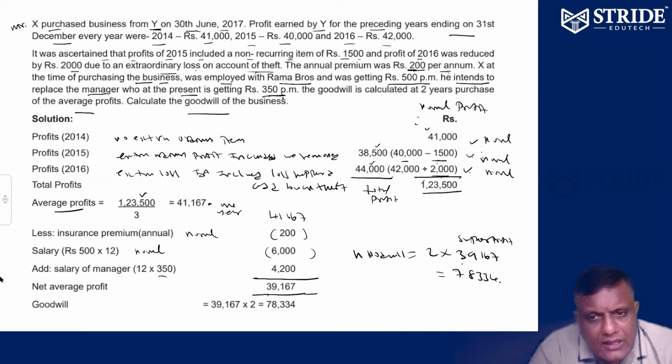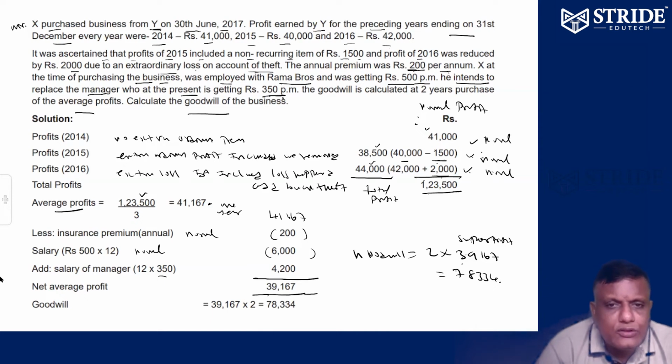Extraordinary loss, add back. Extraordinary profit, subtract. Total profit, divide by 3, average profit. Insurance premium, subtract. Property salary, subtract. Manager salary, add back. Net average profit into 2 times is goodwill. The question is only goodwill.